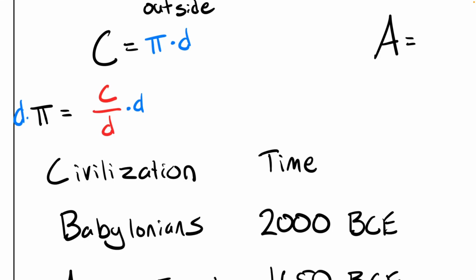Or if you don't like using the diameter because you like to have the radius and everything, you can also call this thing the same thing as pi times 2 of the radius. 2 times the radius is the diameter, so I can say times 2 times r, or more commonly, we just say 2 pi r. That's the formula that I have memorized, and that's the one I would like you to memorize as well.